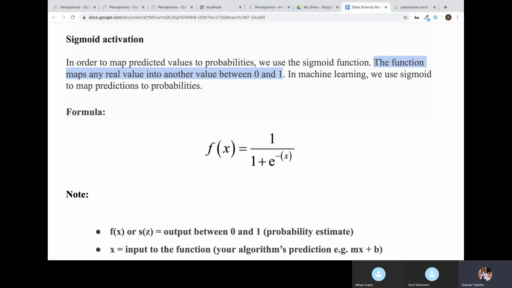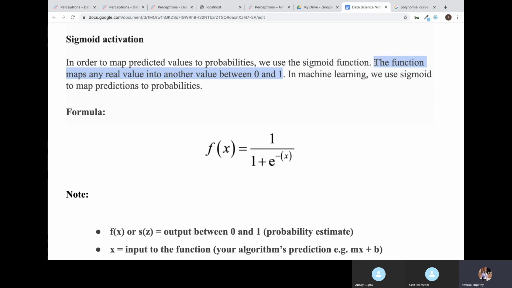If the likelihood of approval is very high, we'll say the loan will be approved. If the likelihood is very low, we'll say the loan will not be approved. We get that by using this function, f of x, called the sigmoid function, equal to 1 by 1 plus e to the power minus x.